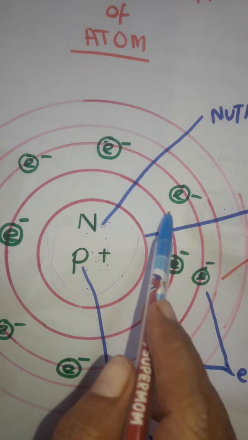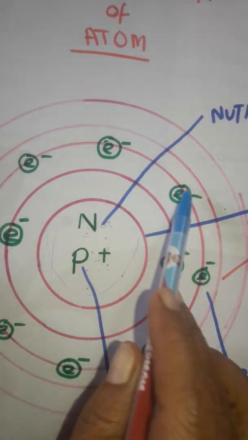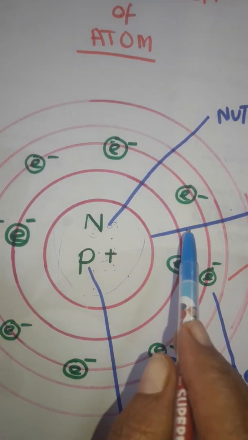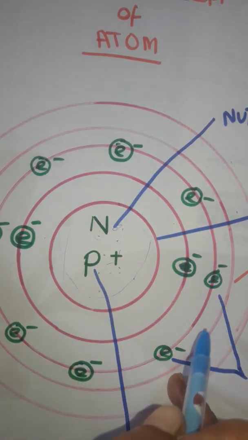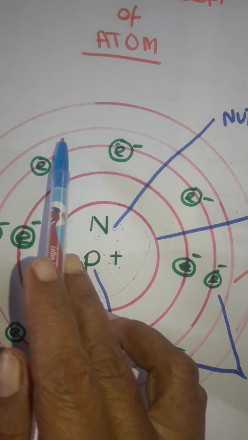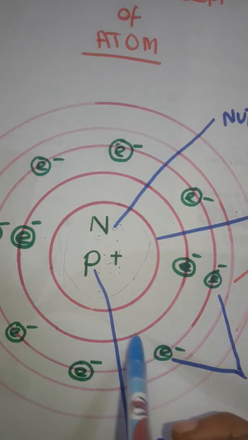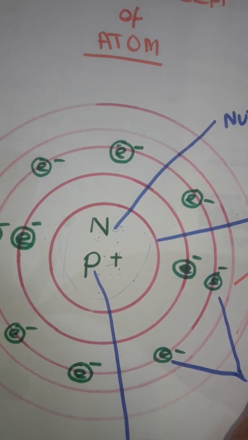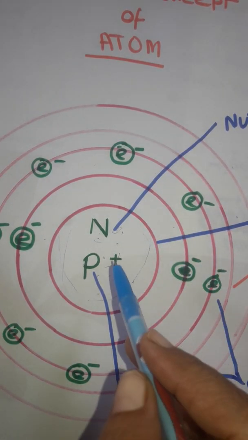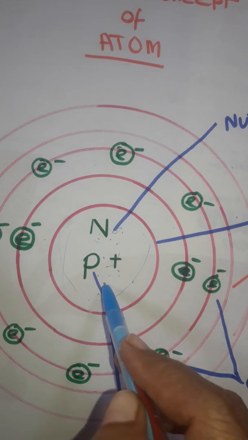And the outermost part has electrons in orbits. The first orbit has 2 electrons. The second orbit has 8 electrons. It has some formula. There is one formula for the arrangement of electrons. So this is the electron, the neutron and proton.